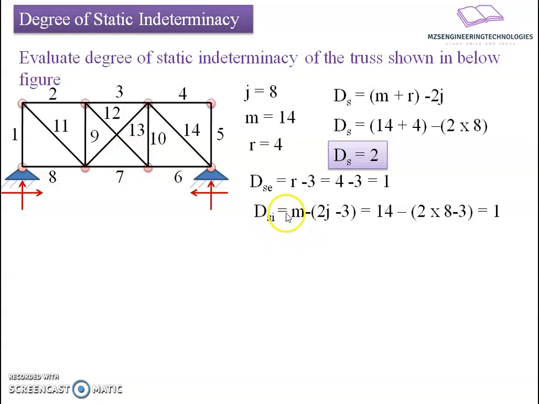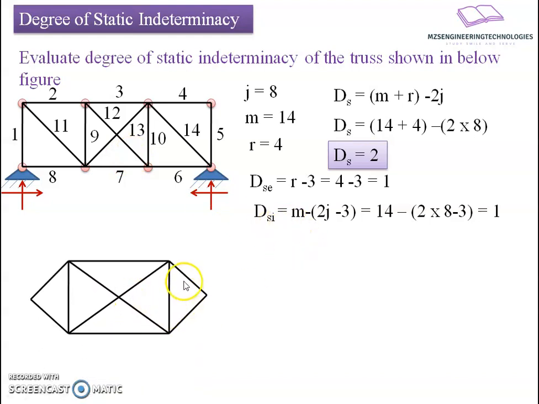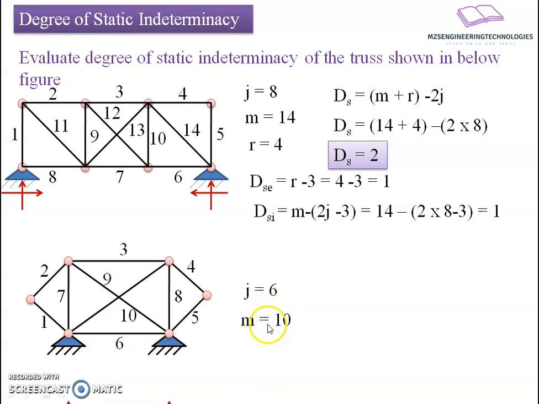Okay. Now let's move to the second example here. The second truss is shown in the figure, and the supporting system is here. Two hinge supports are there. The first part: we have to count the number of joints here. The number of joints is 6. The member count is 10, and the number of reactive forces will be 4.